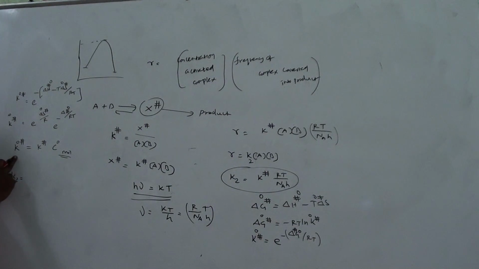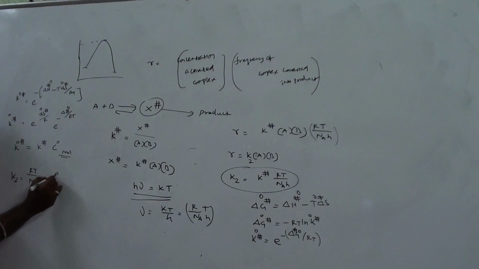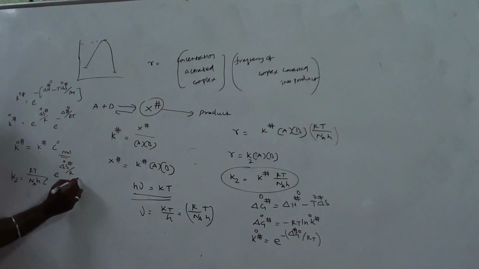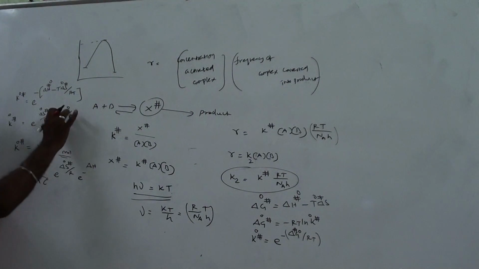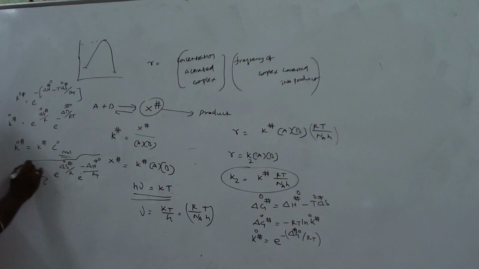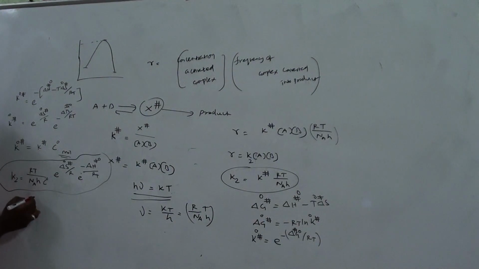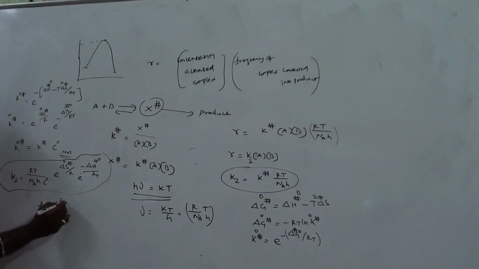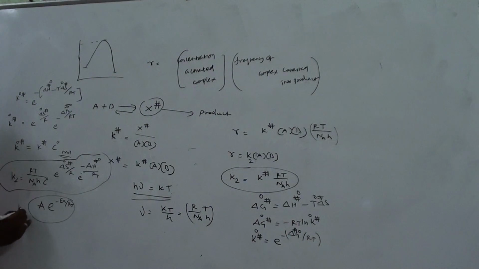K naught by C naught. So you can write RT by Na h C naught e power delta S naught hash by R e power minus delta H naught by RT. Can I get it? This we are equating with A e power minus Ea by RT. Similar form. Arrhenius equation.